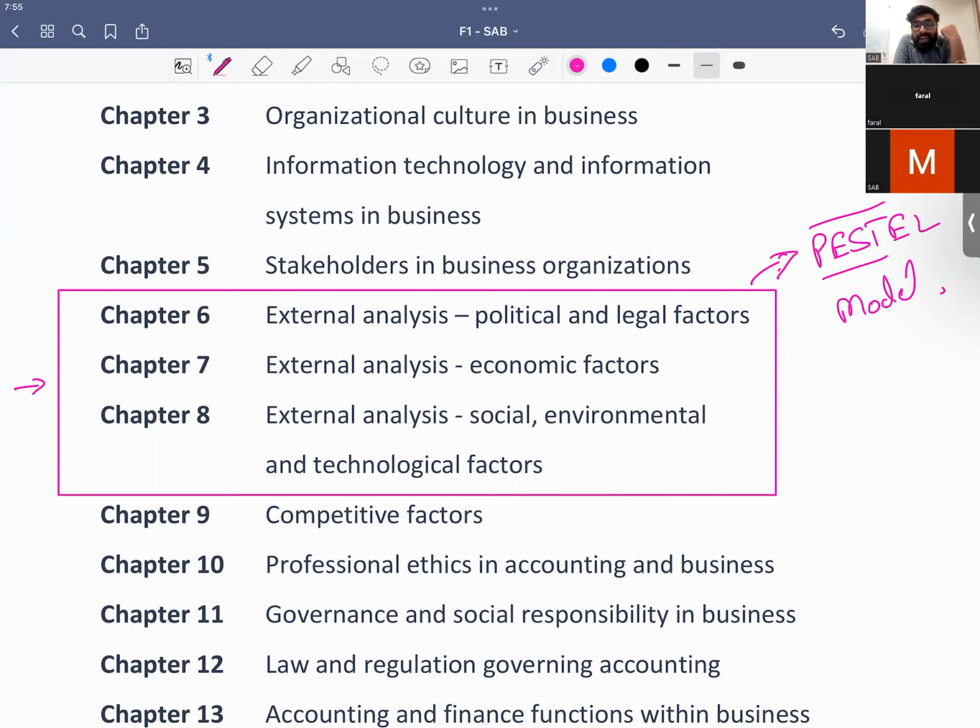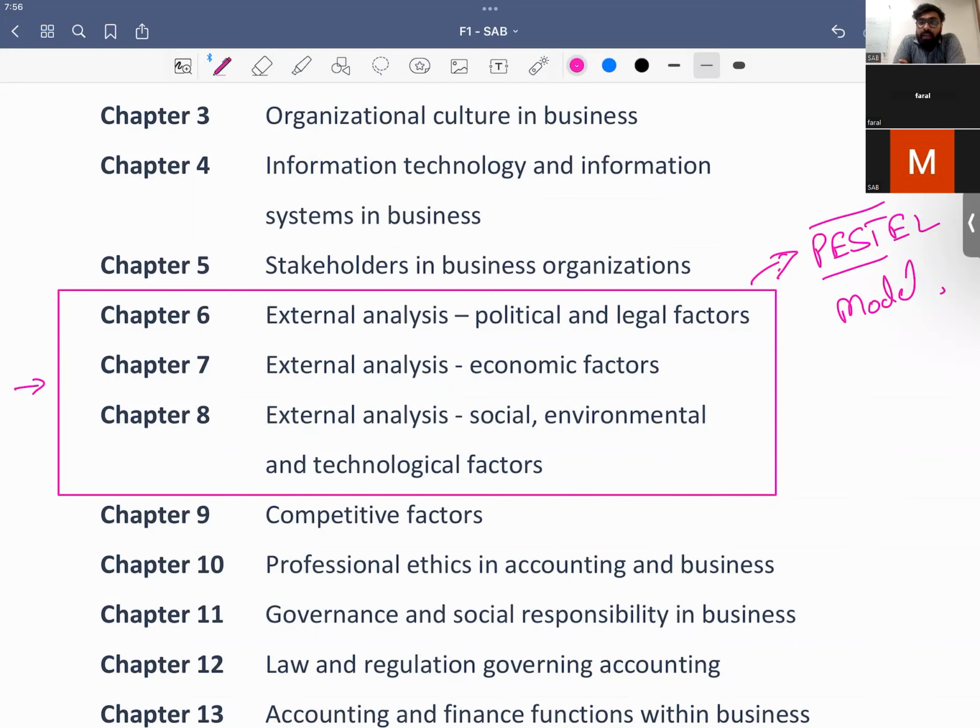You need to understand the political, economic, social, technological, ecological, and legal factors to decide whether we should go there or not, right? If you are a multinational billionaire and want to open a company in Pakistan, you need to do a PESTLE analysis in Pakistan to identify feasibility, right?